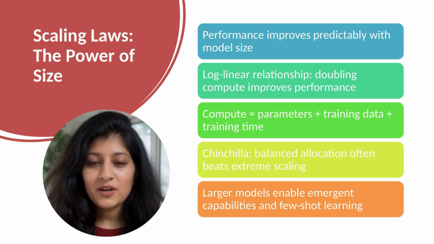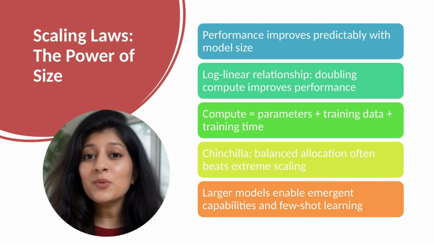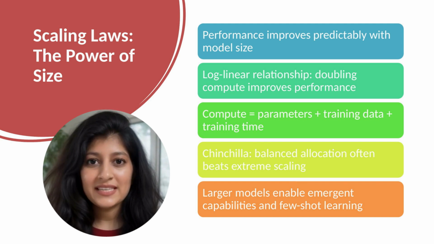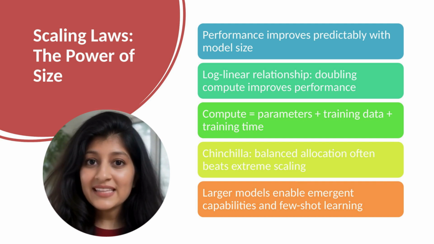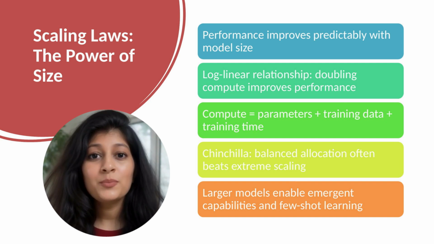The Chinchilla paper in 2022 showed that allocating compute equally to parameters and data often works better than previous approaches of massive parameters with limited training data. GPT-3 was over-parameterized relative to data. Chinchilla optimal models achieve better performance per compute unit.